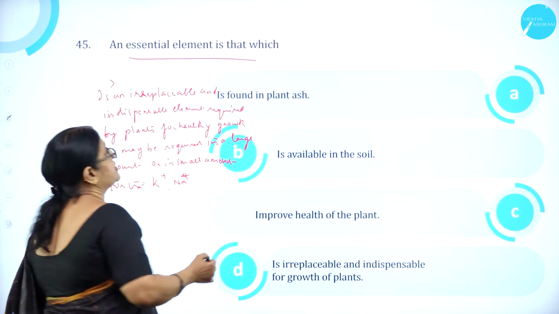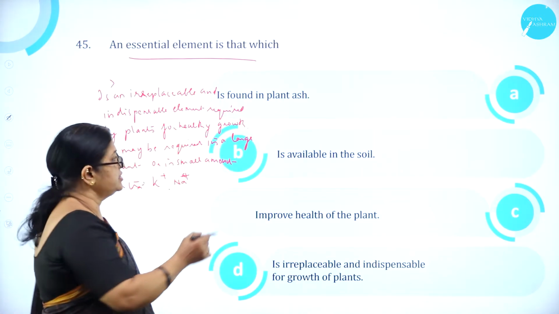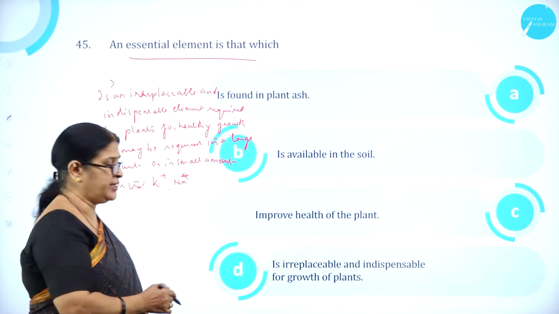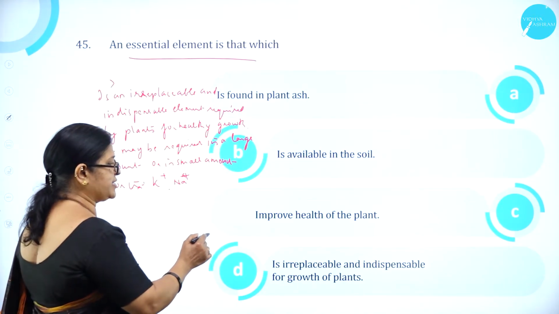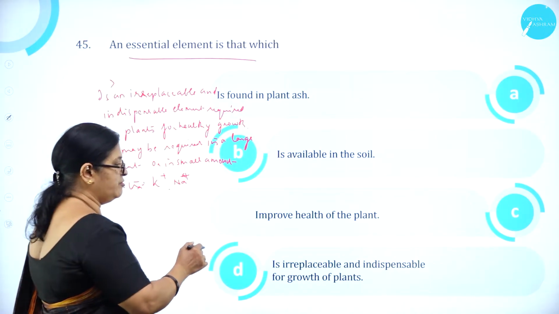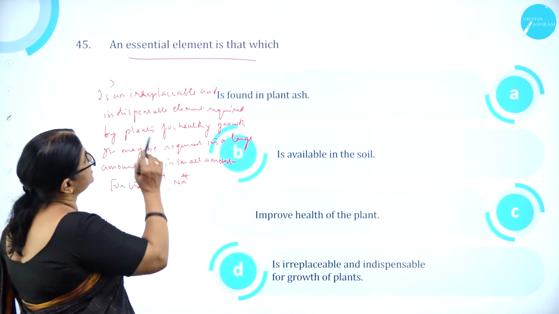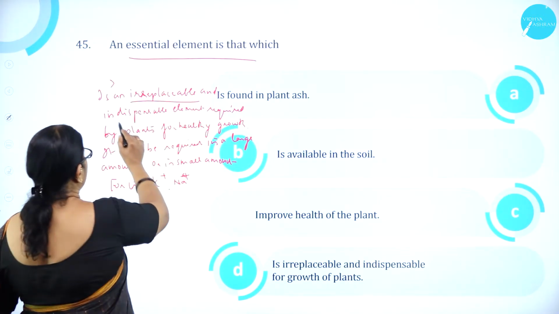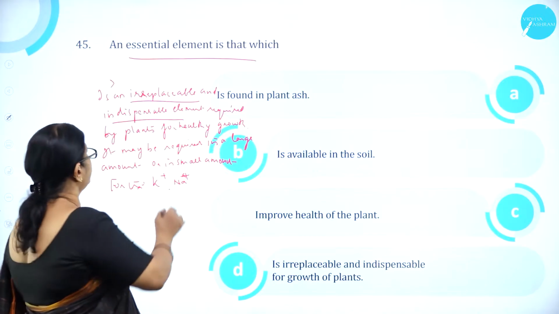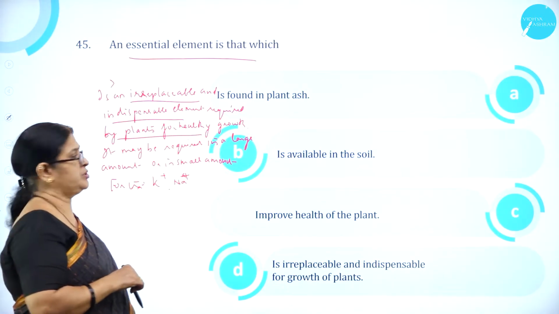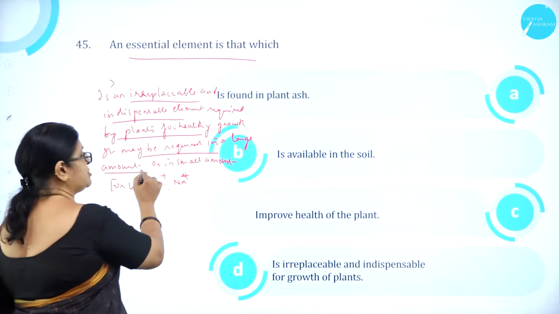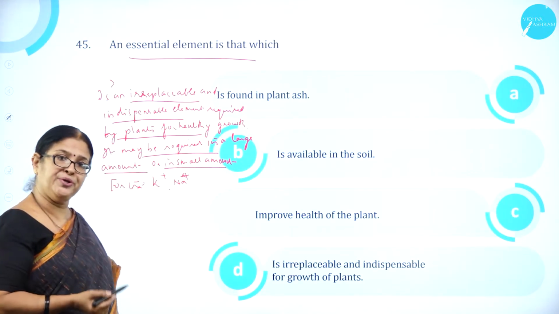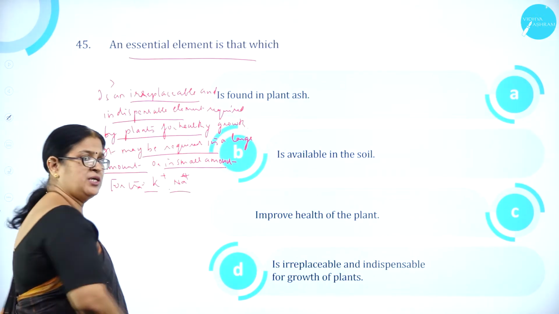An essential element is that which A is found in plant ash, B is available in the soil, C improve health of the plant, D is irreplaceable and indispensable for growth of plants. An essential element is that which is irreplaceable and indispensable element required by plants for healthy growth. It may be required in large amount called macronutrients or in small amount called micronutrients. For example, like potassium and sodium.